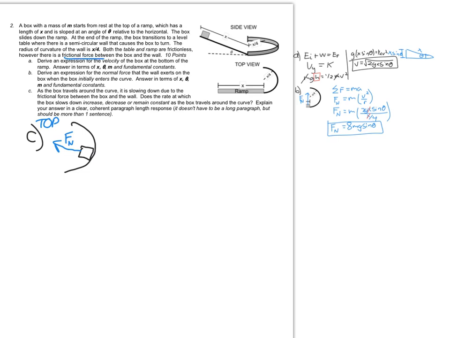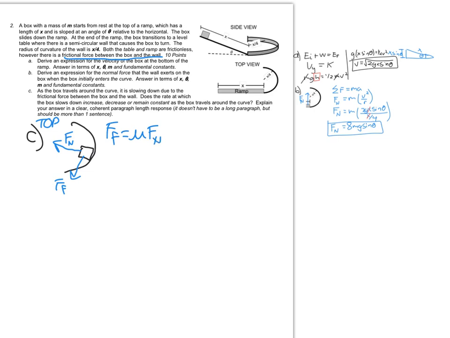We do have a frictional force only between the box and the wall, but that will affect the motion of the box. That frictional force is going to be going backwards, opposite the direction that the box is moving as it slides along this curved wall. So what I would think about is this. The normal force ultimately is going to affect the force of friction. We know that the force of friction is going to depend on mu times the normal force.